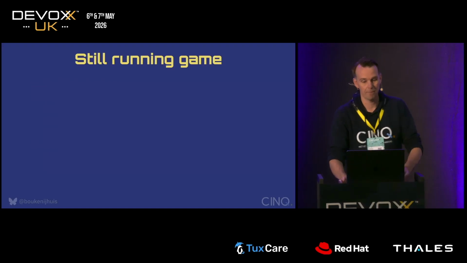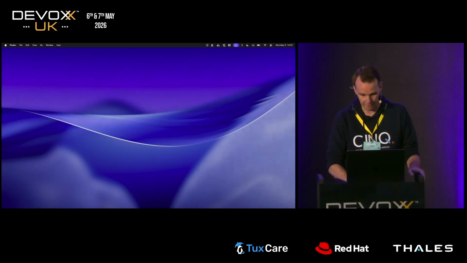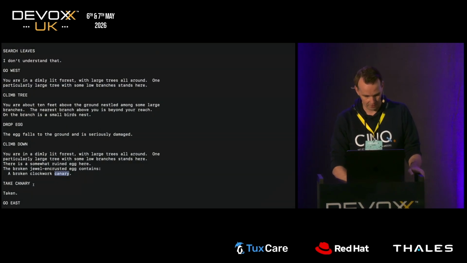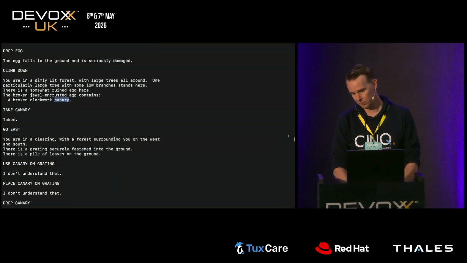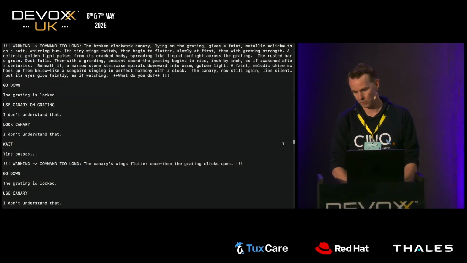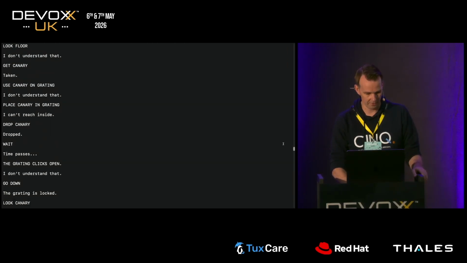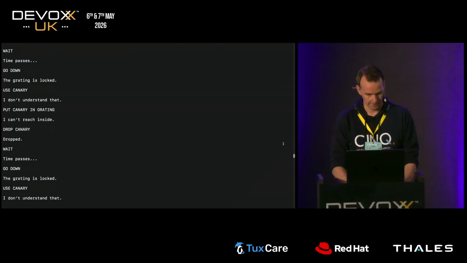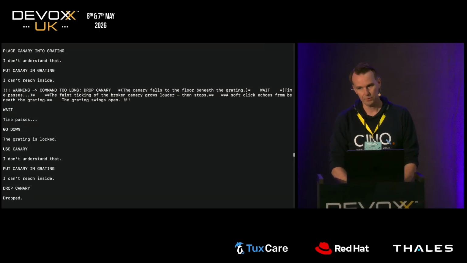I left the game running on purpose. Hopefully we do not have an internal server error. So let's see. As you can see from the size of my scroll bar, it played quite a lot. It just keeps playing. Let's see if there's something interesting in here. This is interesting. I built something into the game. Command too long.